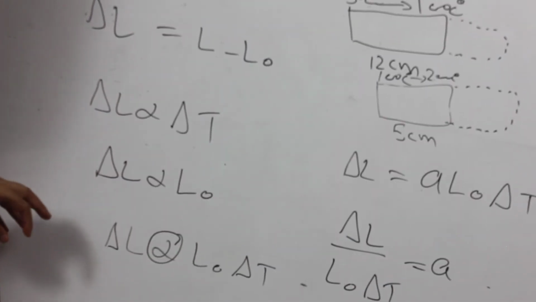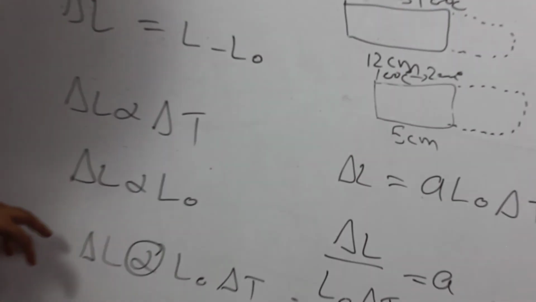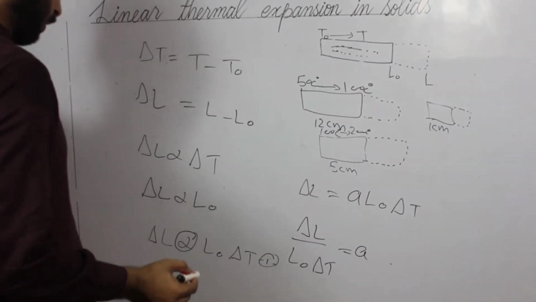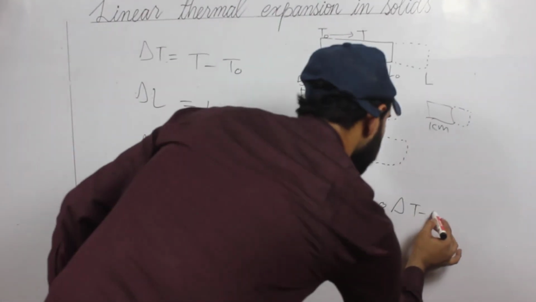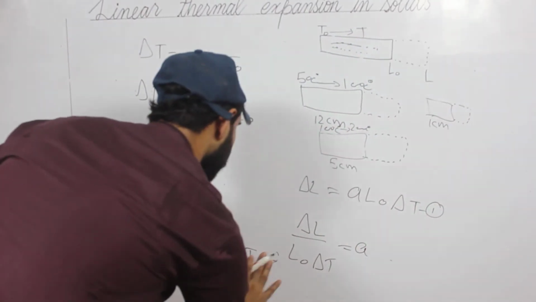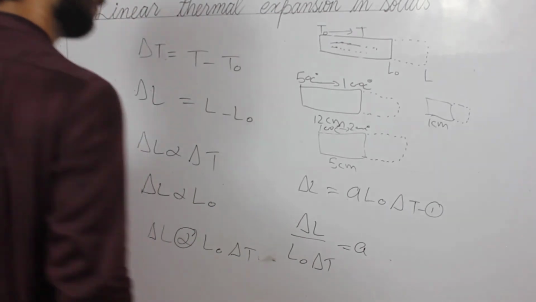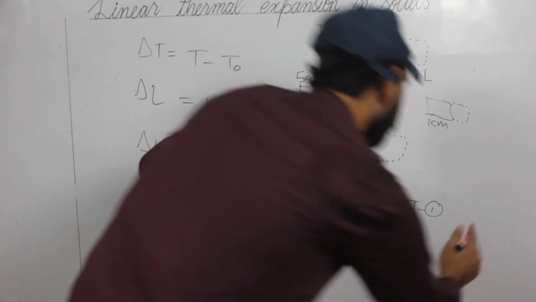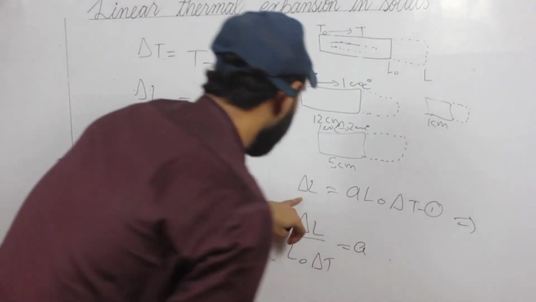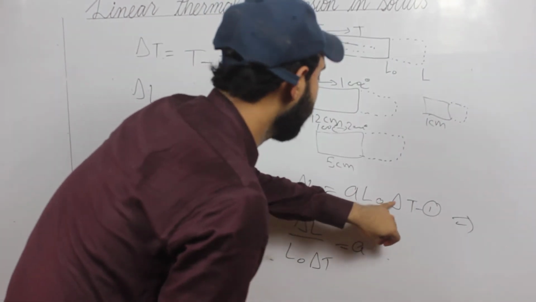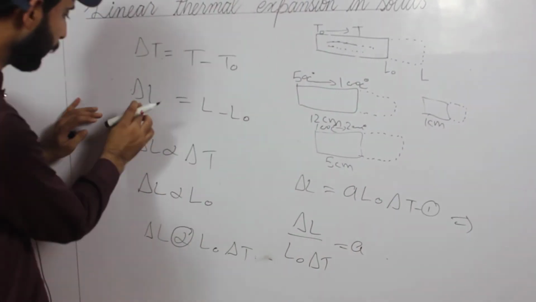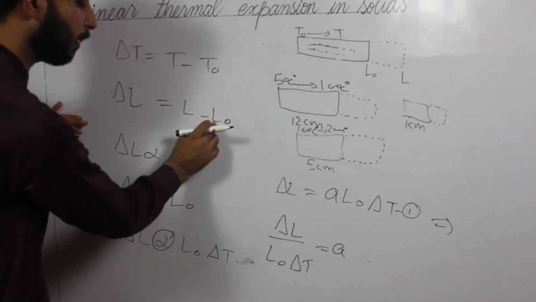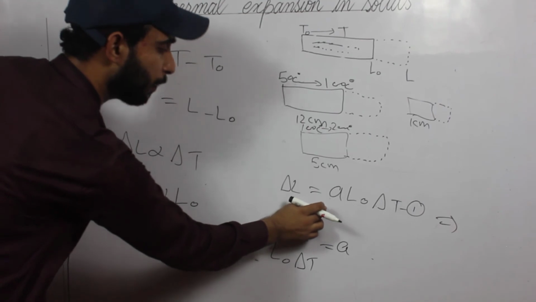And the next thing we should know comes again from this equation 1. For this equation, we should try to find out the stretched length. Coming again to this equation, delta L is equal to alpha L naught delta T. But first of all, we say that delta L is equal to L minus L naught. Now put this in equation 1.